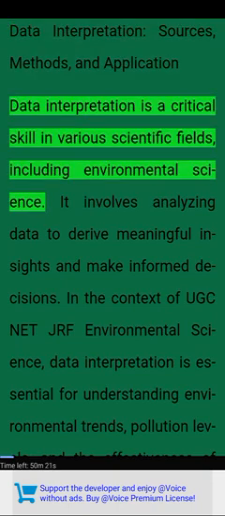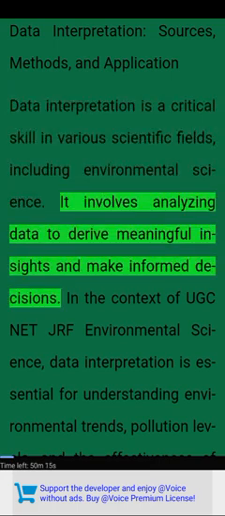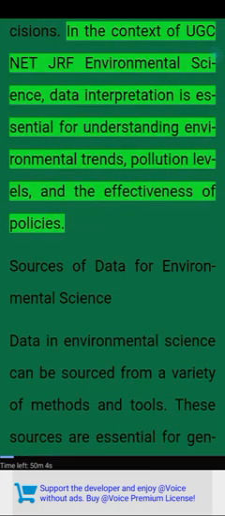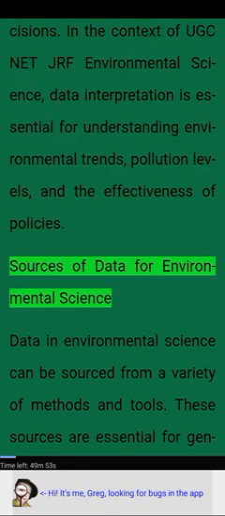Data interpretation is a critical skill in various scientific fields, including environmental science. It involves analyzing data to derive meaningful insights and make informed decisions. In the context of UGC NET JRF environmental science, data interpretation is essential for understanding environmental trends, pollution levels, and the effectiveness of policies. Sources of data for environmental science.